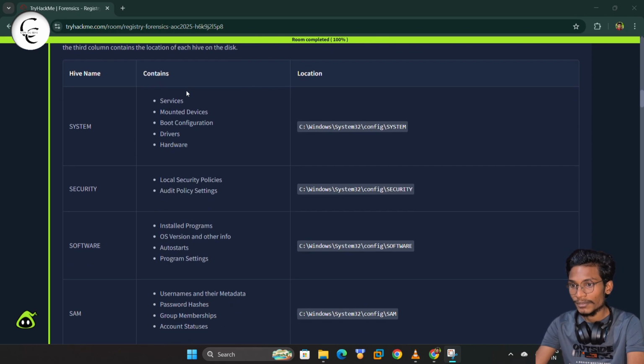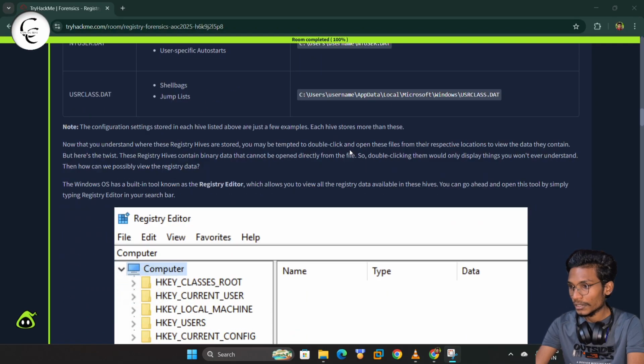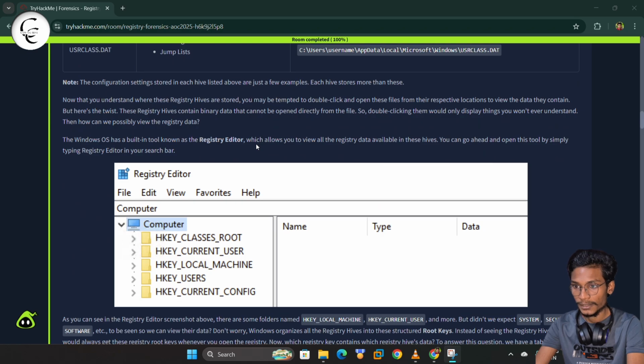For example, the SYSTEM hive contains the services, mounted devices, boot configuration, drivers and hardware. You can see the location: it is situated in the C drive, in the Windows folder, then System32, then config, then SYSTEM. You can check out all this information and get a good knowledge of the Windows Registry hives.